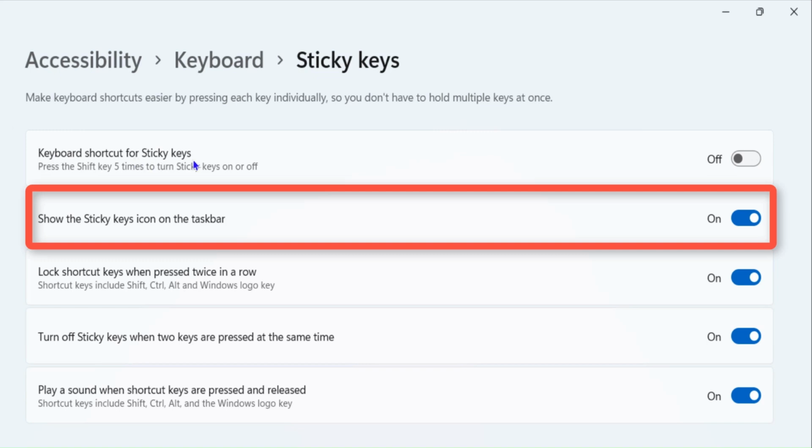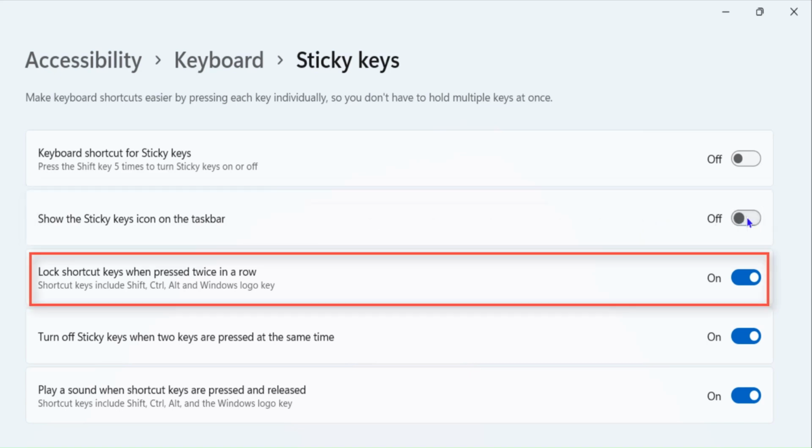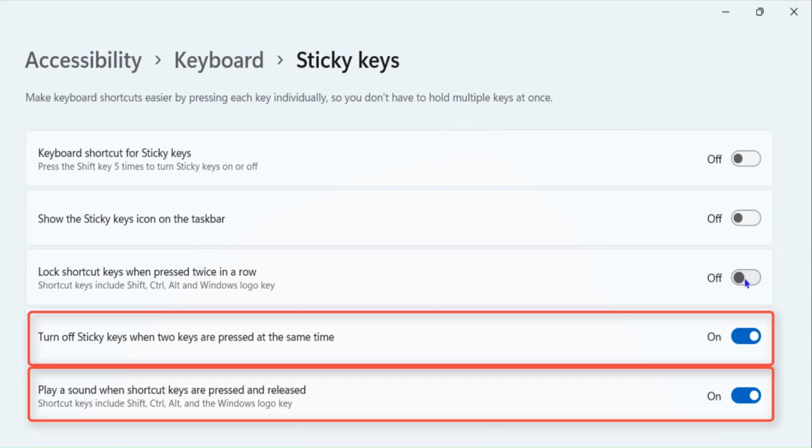Keyboard shortcut for sticky keys, then show sticky keys icon on the taskbar. If you don't want this as well, click on this toggle bar to turn it off, and lock shortcut keys when pressed twice in a row. If you want to turn off this option as well, just do that by clicking on this turn off, and then pretty much same for these two options as well. If you don't want these two options, click them to turn off.